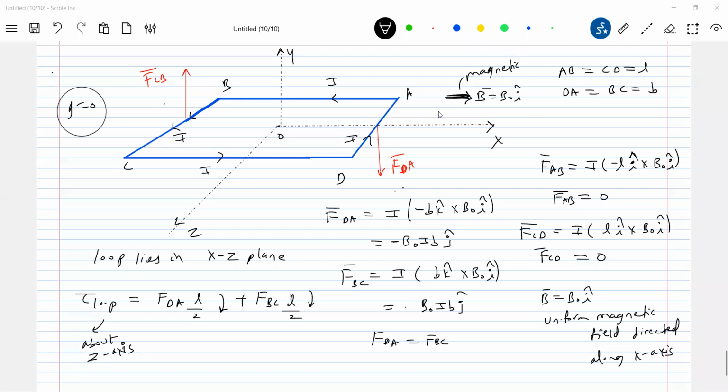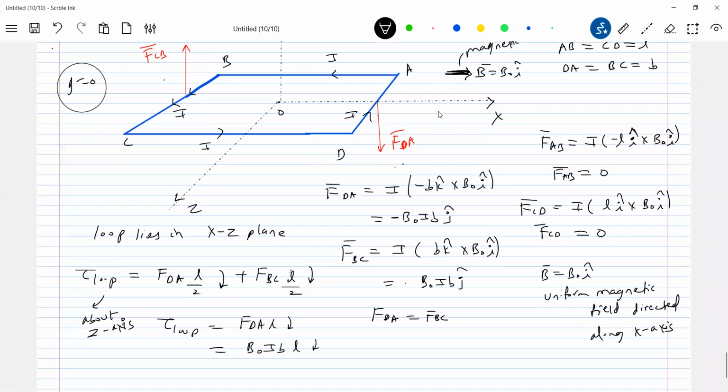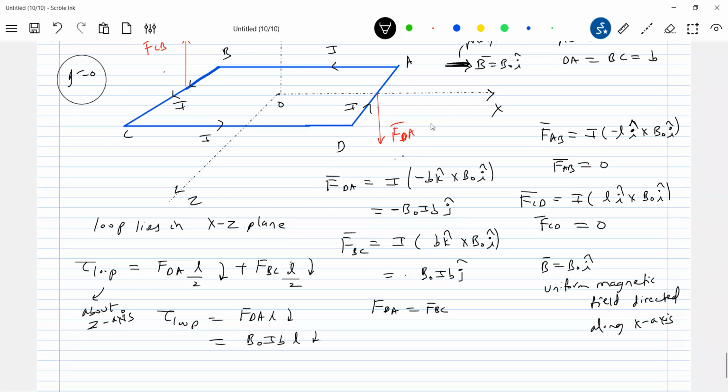I'm writing directly torque, no? Any minus J, I think we have taken care of everything. I'm just showing the sense of rotation here. Torque is set up about that axis, so this will be, shall I write FDA or FBC, anything, you can take it. So FDA into L clockwise. What is FDA? B naught IB into L. What is IB, current into BL?